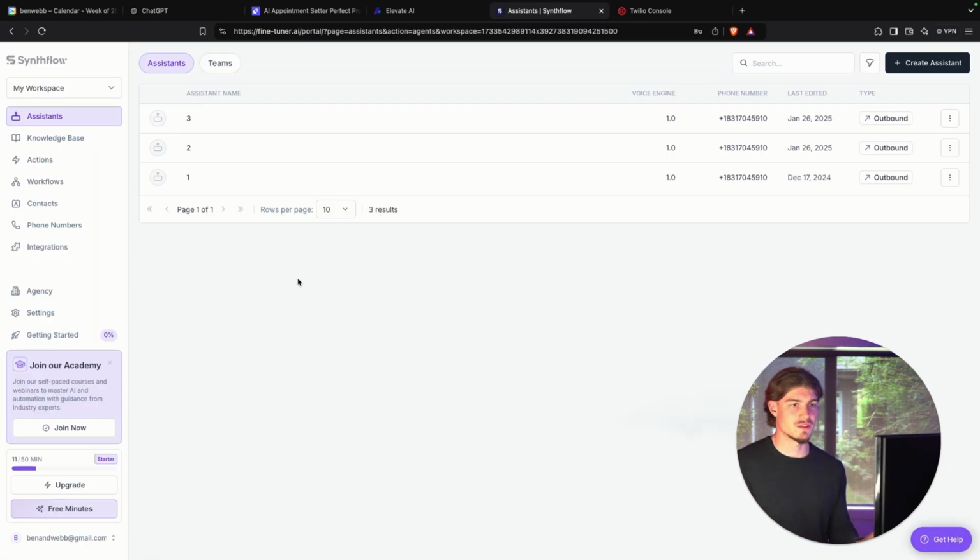Okay, so we're inside of Synthflow and the timer is going to start now. You can see on the side here, there are a bunch of different tabs. This is probably going to be a little bit overwhelming to you at the moment, but you don't need to worry about any of these. I will run you through step by step the ones that we actually need to use. Your screen won't have existing assistants in here. It'll just say create assistant. So that's what we're going to do.